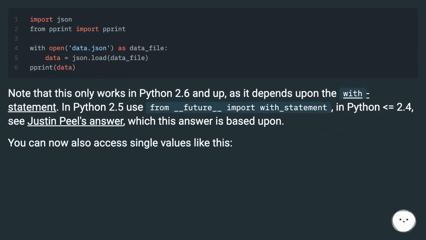Note that this only works in Python 2.6 and up, as it depends upon the with statement. In Python 2.5, use from __future__ import with_statement; this is not needed in Python 2.4 or lower. See Justin Peel's answer, which this answer is based upon.